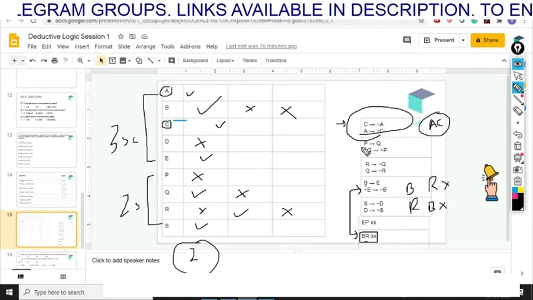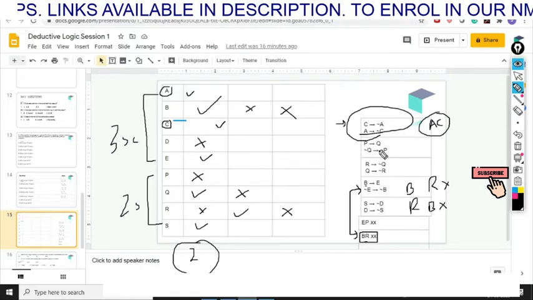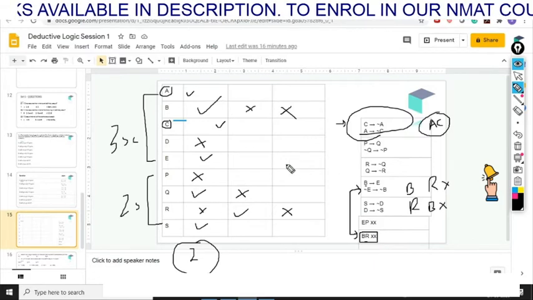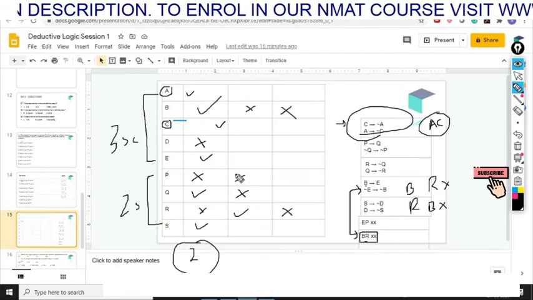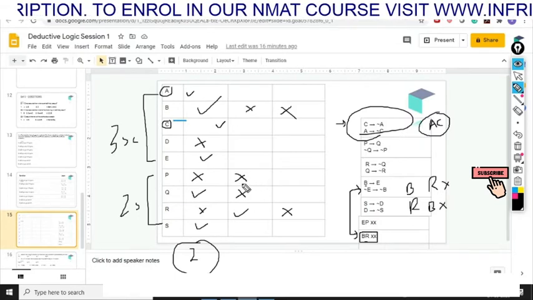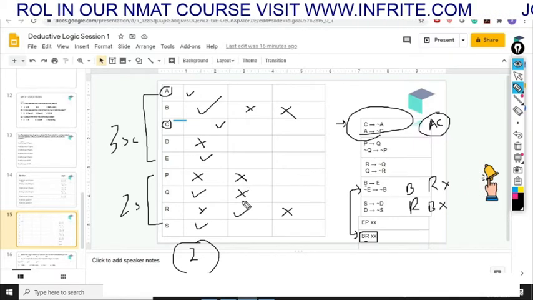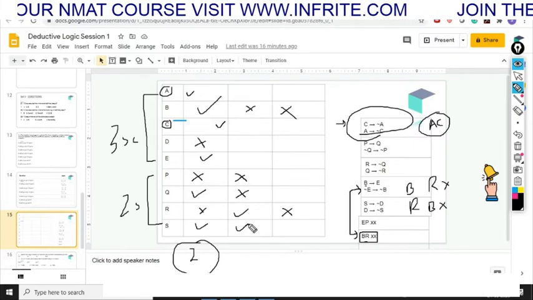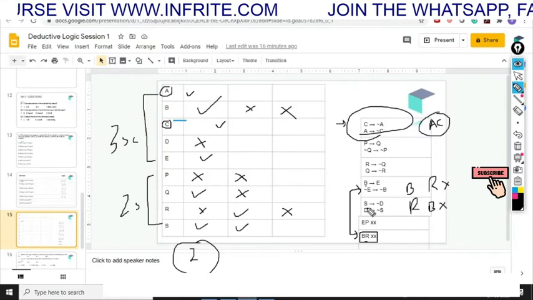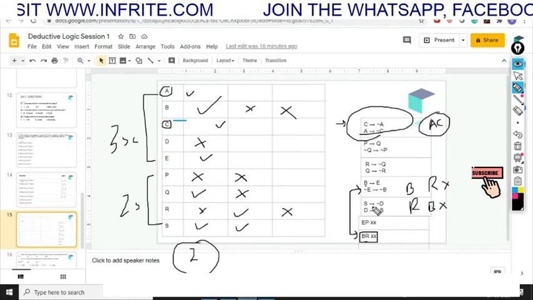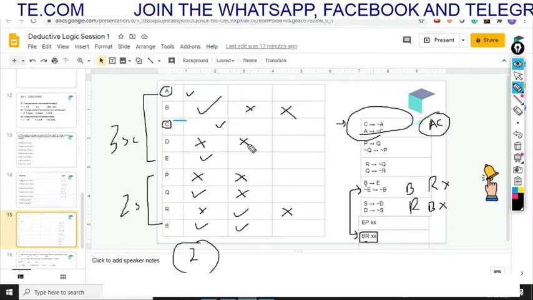In the same way, the second condition says that if Q is not selected, then P is not selected. Q bar implies negation P, or negation Q implies negation P. So if Q is not selected, then P will also not be selected. Out of the four students, we have already rejected P and Q, so S will have to be selected. So the two students selected are R and S. Now if we look at the fifth condition, if S is selected, then D cannot be selected. So you put a cross across D.